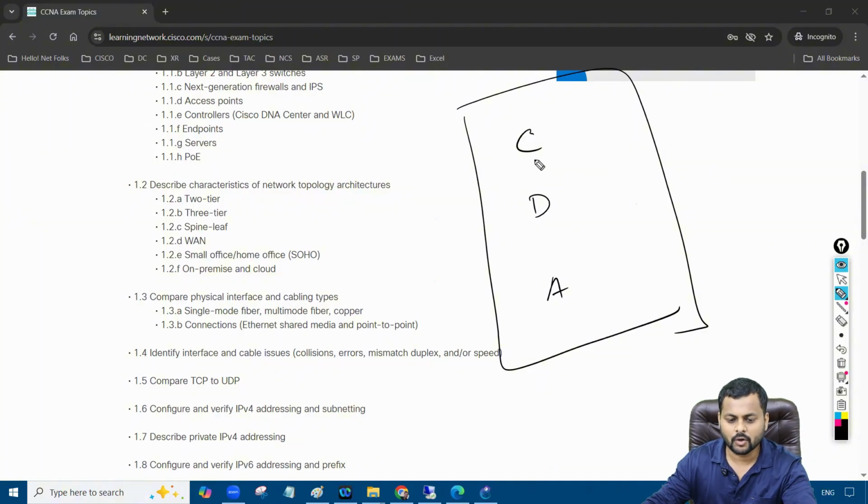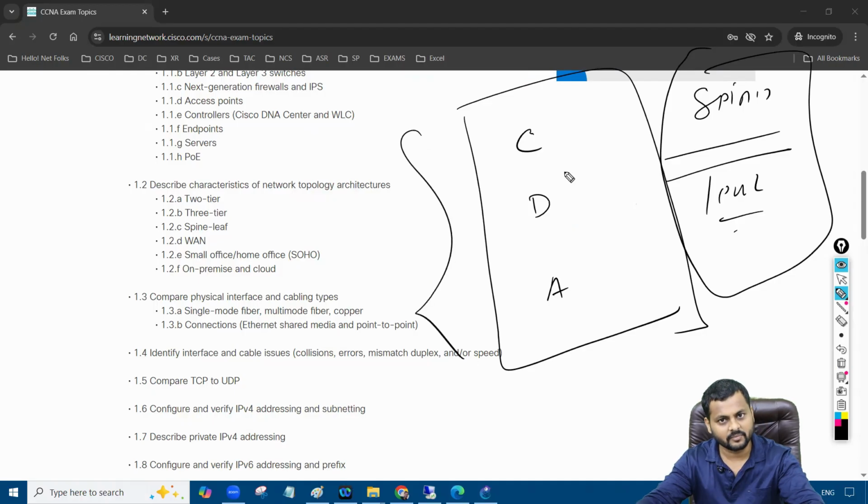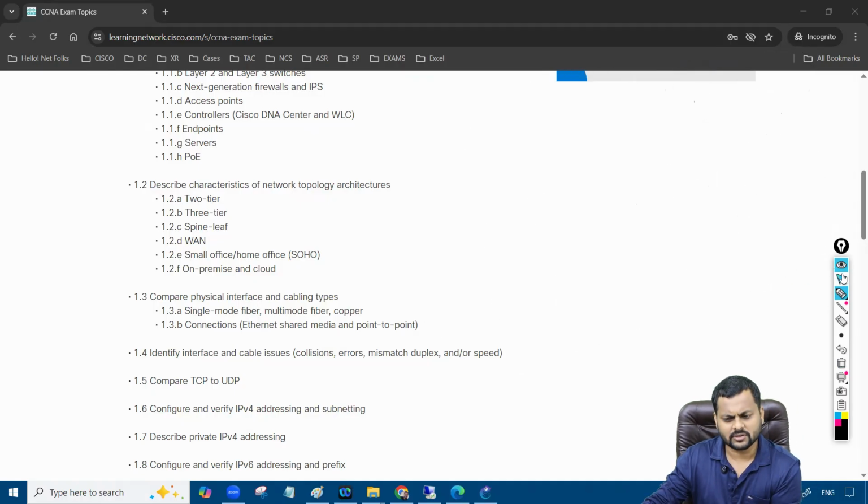But apart from the core, distribution, access layer, we do have a 2-tier architecture as well. That's called spine and leaf architecture, right? Mostly you will encounter this kind of architecture in the data center network, and the three-tier you normally encounter in the enterprise network. But it doesn't mean that we cannot use the core, distribution, access in the data center network. It totally depends on the situation, right?